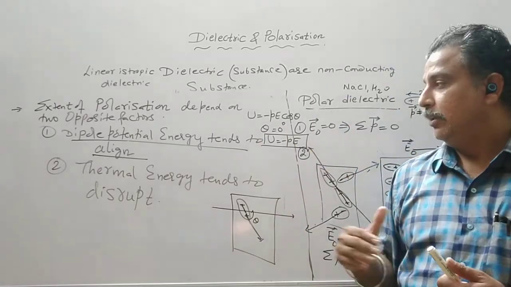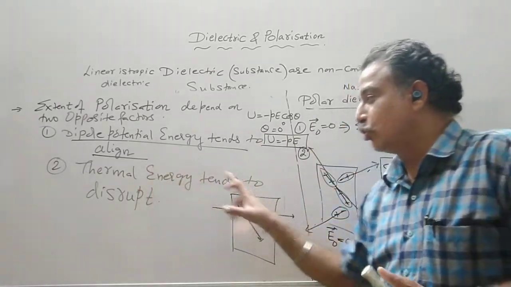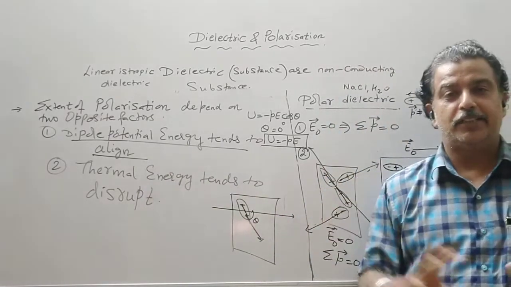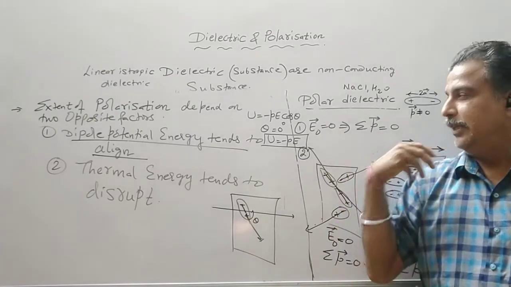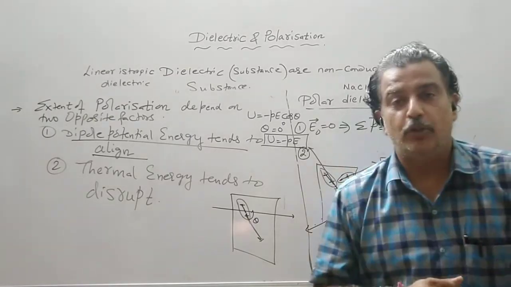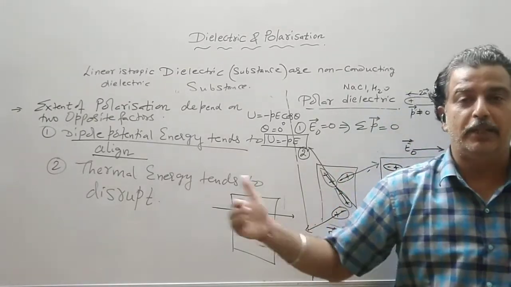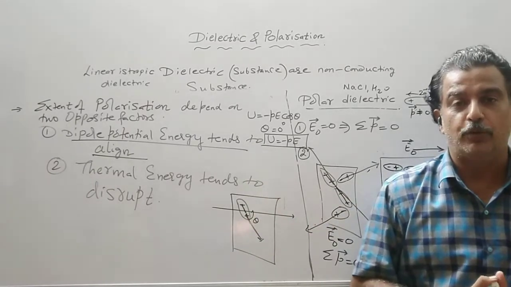On the other hand, thermal energy tends to disrupt. Thermal energy will always be there. It is impossible to achieve 0 Kelvin temperature, so the thermal energy, 3 by 2 kBT, will not be 0.